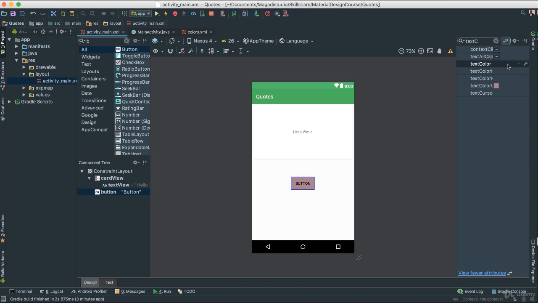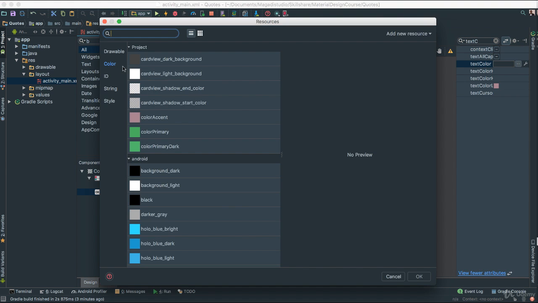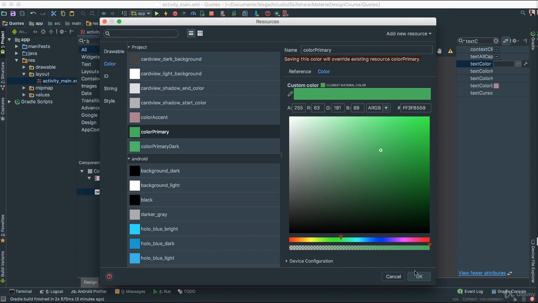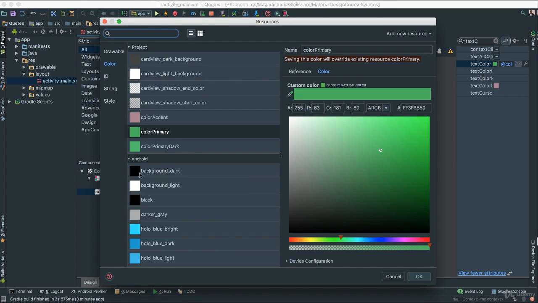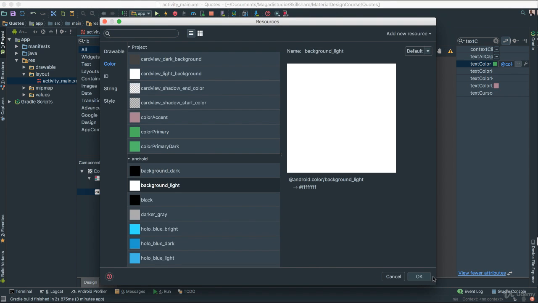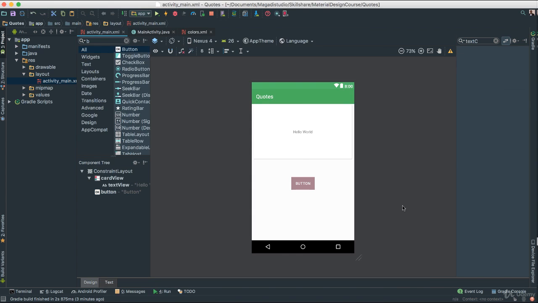There it is. I'm going to click here and this appears. Make sure we're under color. Let's find something exciting. How about this color? Would that work? No, that doesn't work. Let's try again. How about this? Sure, why not? It looks good, it looks decent.